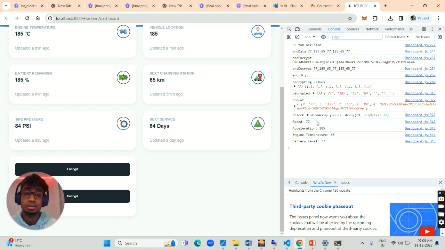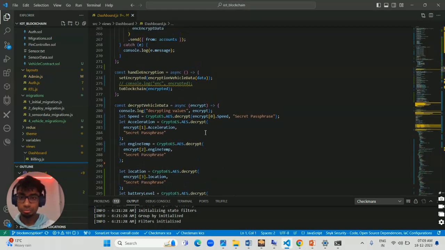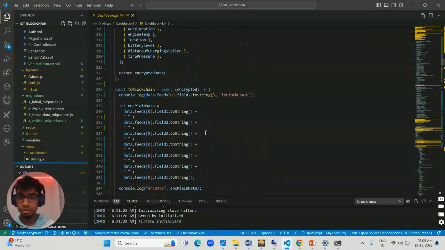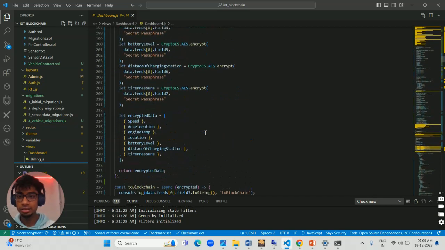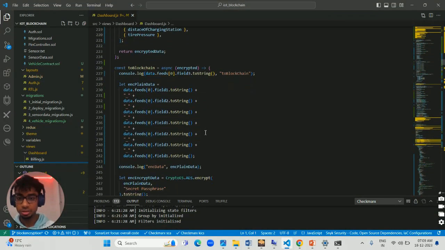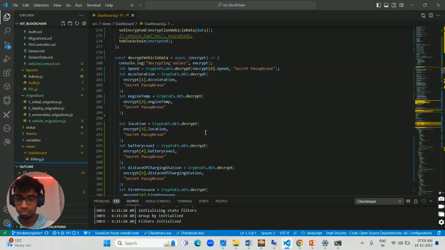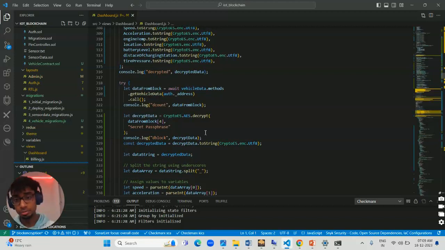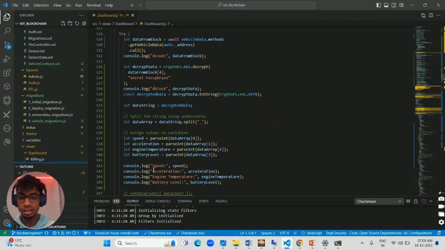So, looking at the code, this is where the data gets fetched and the data gets encrypted, and the decryption also takes place here. And at last, the data gets split into different levels: speed, acceleration, impedance, and temperature, and it gets fed into the system.